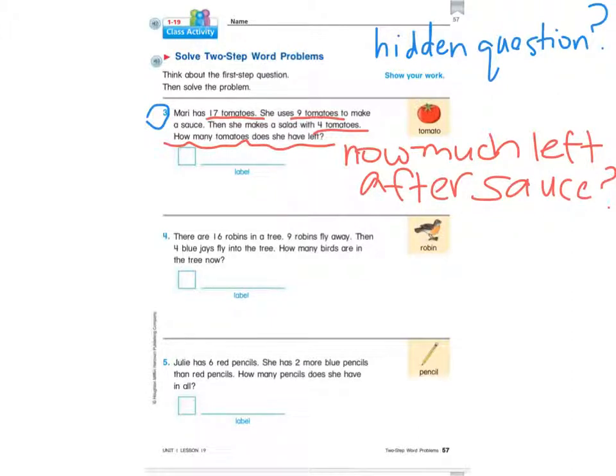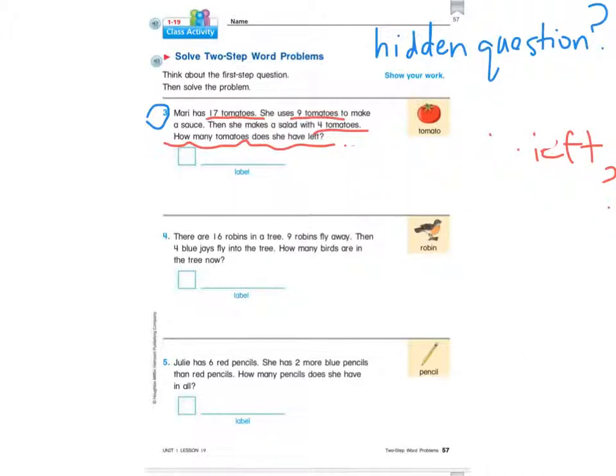Okay, so now that I know what the hidden question is, I'm going to try and solve this hidden question first. And I'm going to use a math mountain to try and figure it out, because up here I see I have a total. I have 17 tomatoes altogether. So I'm going to put 17 at the top of my math mountain. And then at the bottom of my math mountain, I know that Mari uses 9 tomatoes. So that's one of my add-ins.